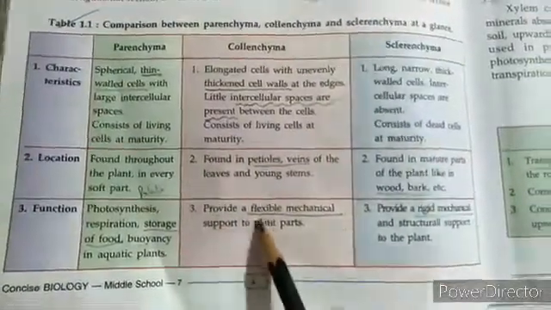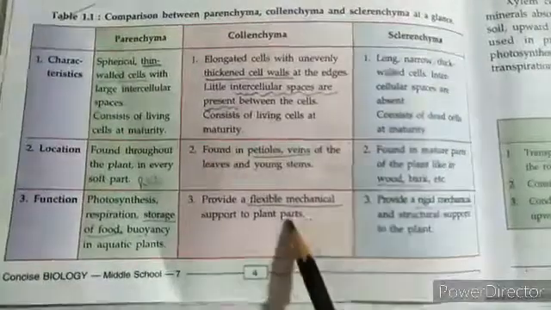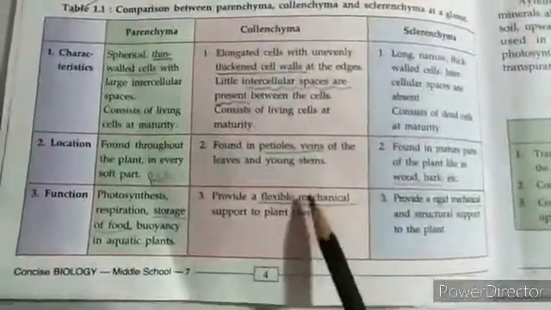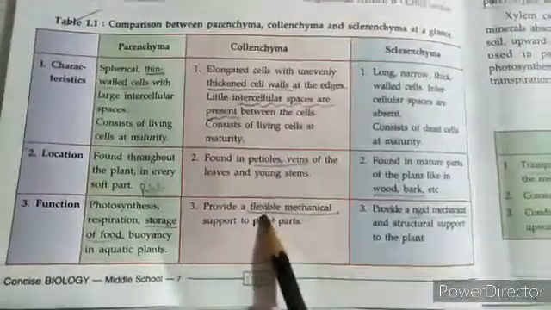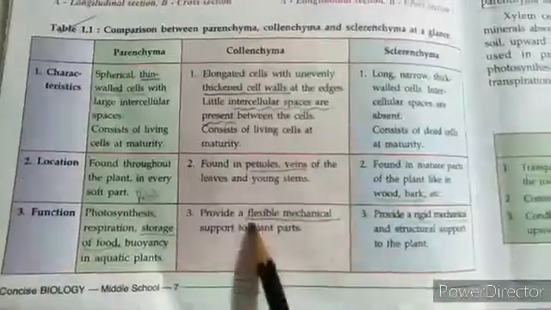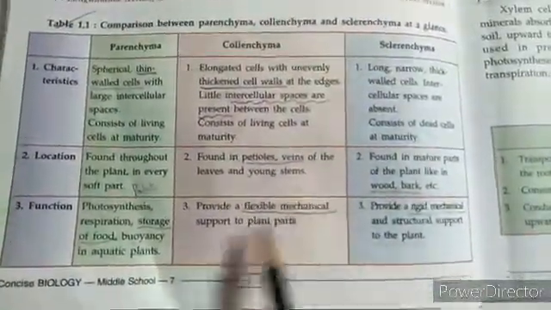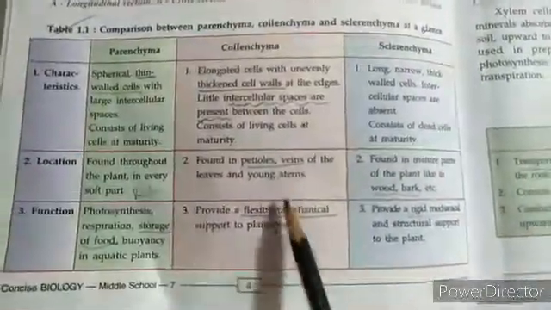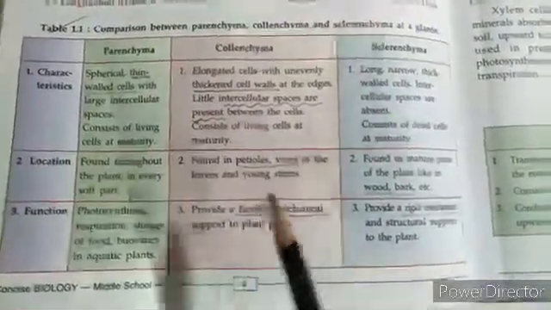They provide flexible mechanical support to the plant. Now what is important here is that flexible is the word we need to remember with collenchyma. So it provides flexible mechanical support. Mechanical support is there, but it's quite flexible.